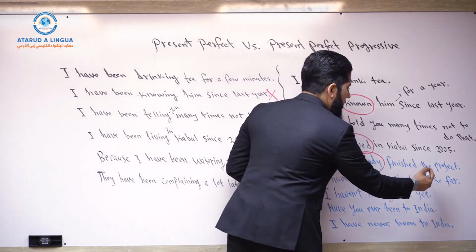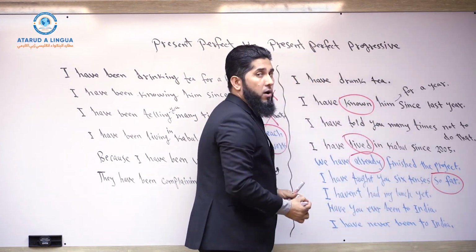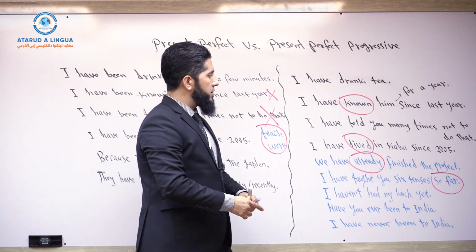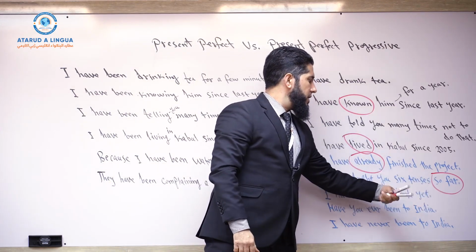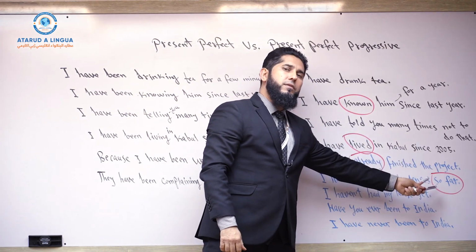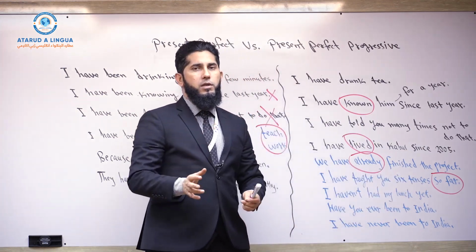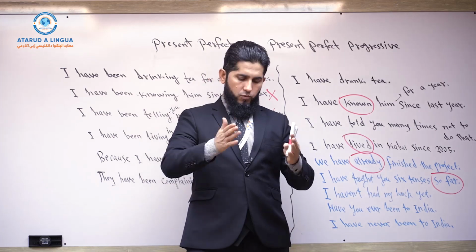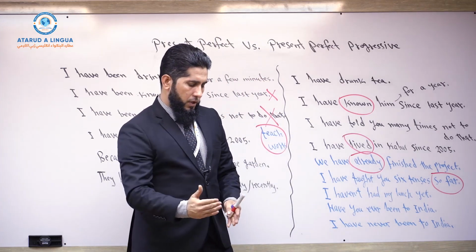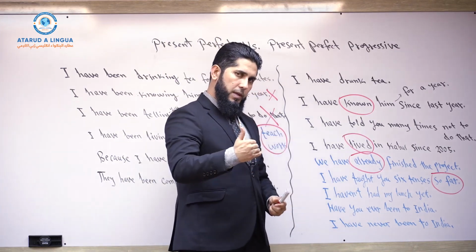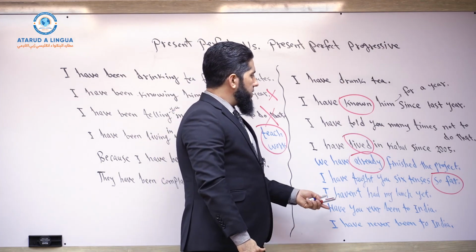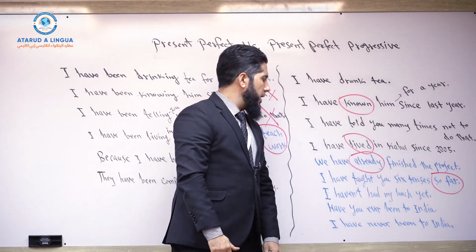So the next one is so far. And the position of this adverb of indefinite time is at the end of the sentence. I have taught you 6 tenses so far. So far means up to this time, which means up to the present time or up to this time. So usually it is used at the end of your sentence.